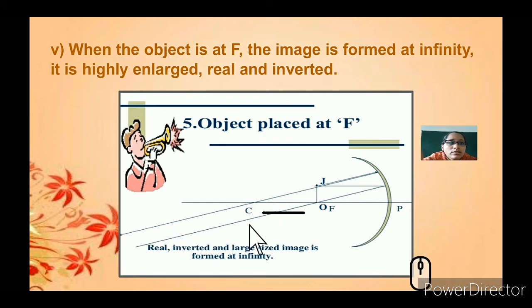So what happens here is you get a real inverted image, and it is formed at infinity. See here, there is no meeting of the two lines. You need to imagine that the image is formed at infinity, that is beyond the actual point, the focus, and you can see that when the image is formed at infinity, the image will be much larger than the object.